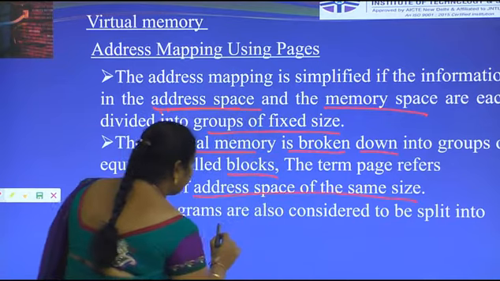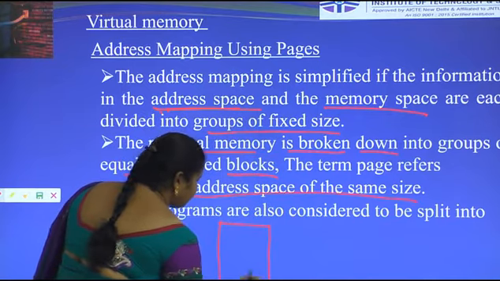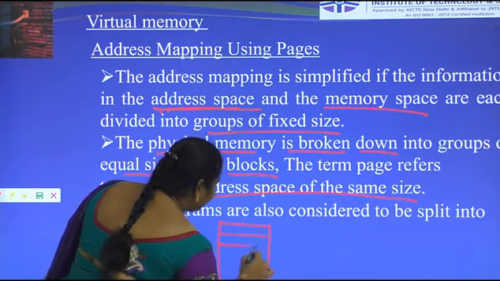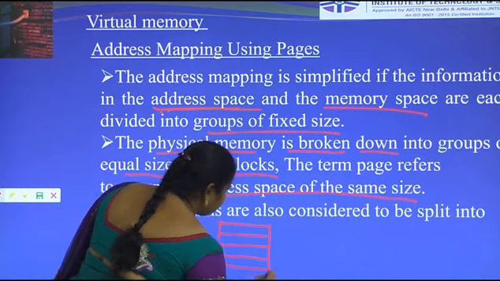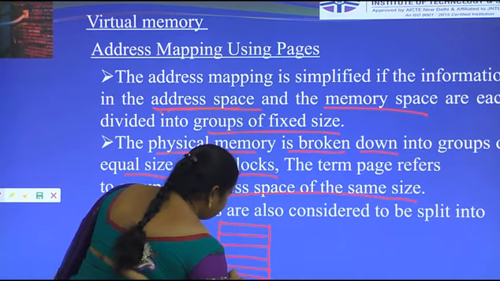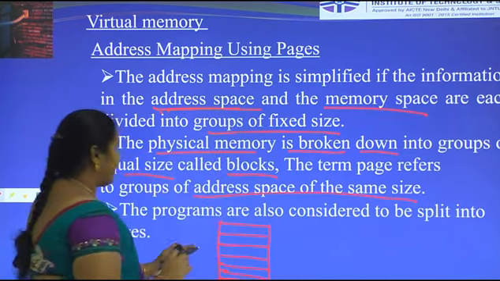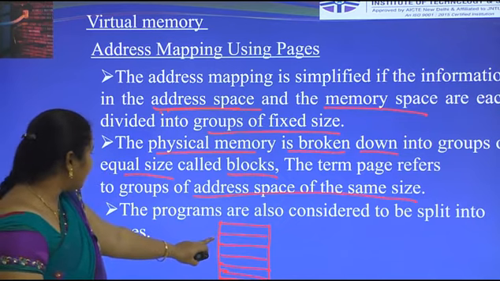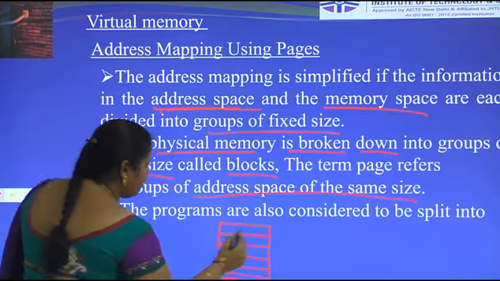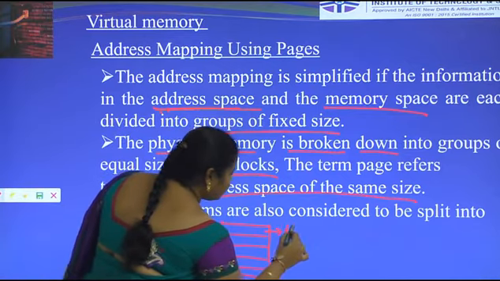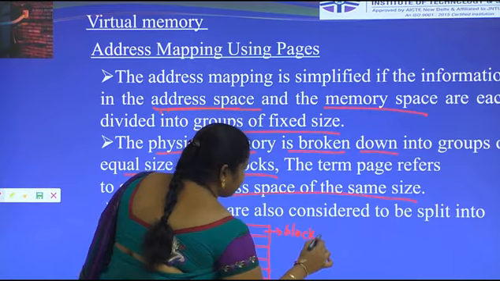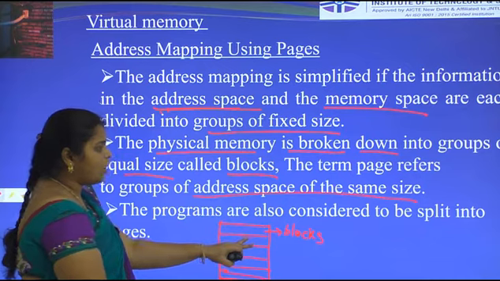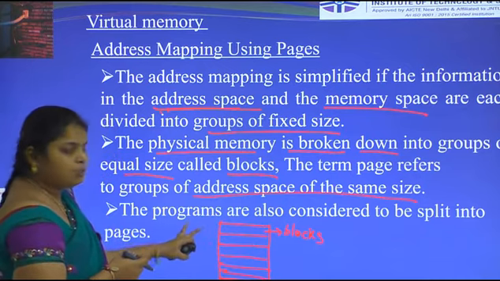For example, take a page. This is divided into equal sizes. This is the physical memory, which is broken down into a group of equal sizes, and this is called one block. The data that can be divided into equal sizes is called a block or page.